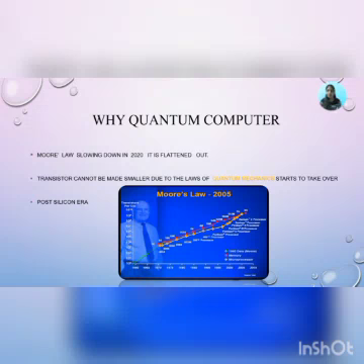Why quantum computer? Moore's law is slowing down; in 2020 it flattened out. Transistors cannot be made smaller because the laws of quantum mechanics start to take over. Post-silicon era. This is the diagram of Moore's law, 2005.